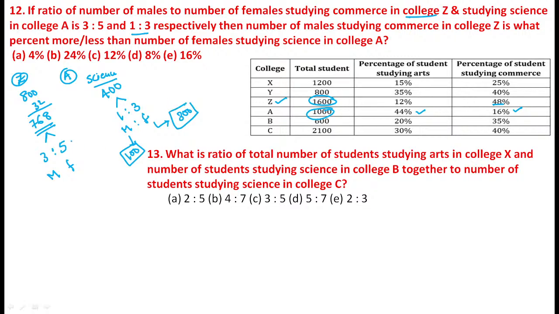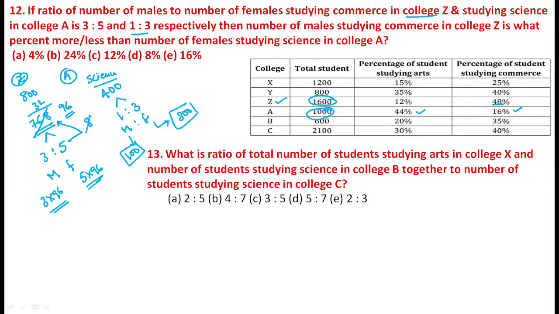Now the same thing you divide. Here 768 is divided by 8. You just cancel: 8 8s are 64, 8 9s are 72, and 8 6s are 48. Each unit is equal to 96. Now this value is 3 into 96, and this value is 5 into 96. Don't multiply unless needed; you can go with the calculation based on the need.